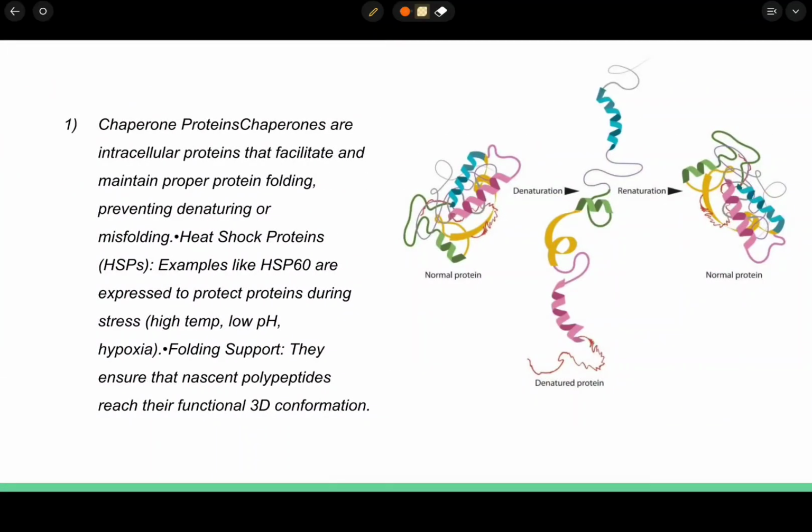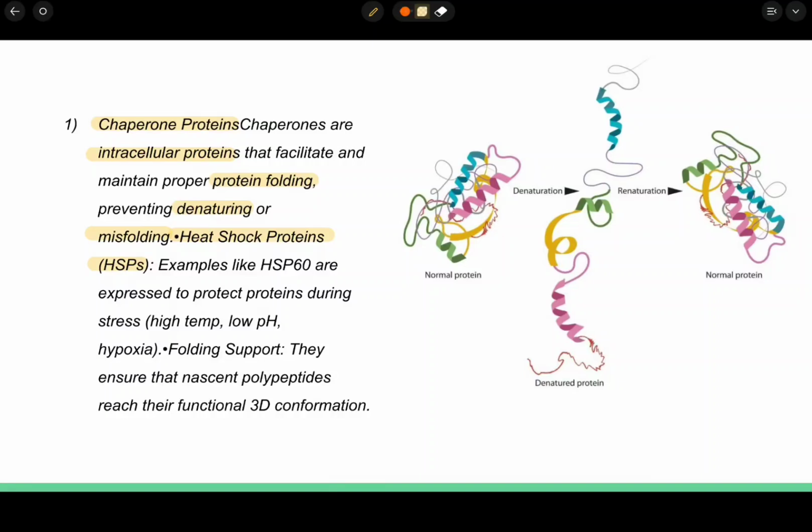Now we will discuss the chaperone proteins. Chaperones are intracellular proteins that facilitate and maintain proper protein folding and prevent denaturing and misfolding of proteins. For example, heat shock proteins, also known as HSPs.